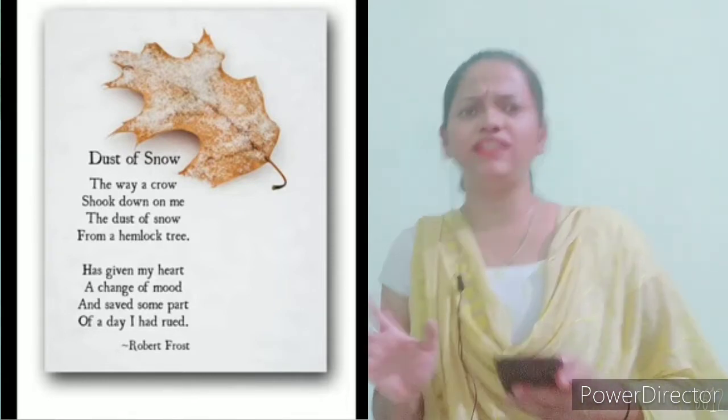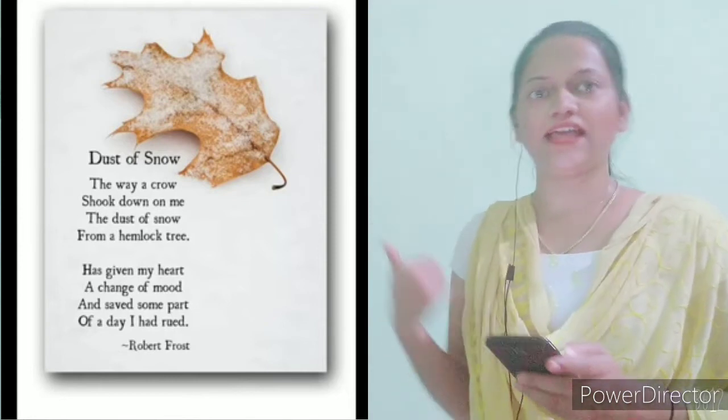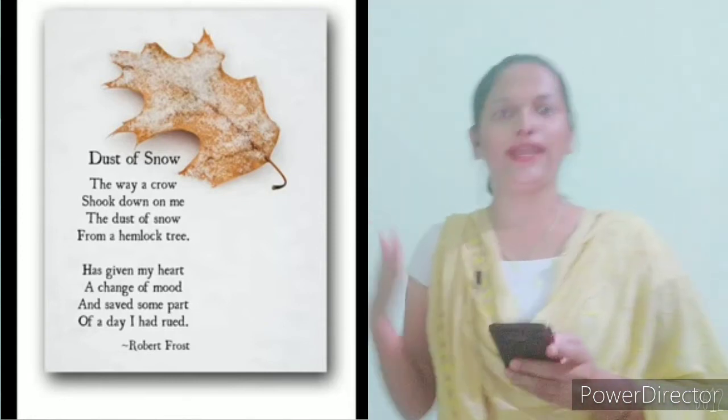So the poem is very small, it's just two stanzas as you are able to see. Let's go line by line. So what does the first stanza tell us? I read it again for you. The way a crow shook down on me the dust of snow from a hemlock tree. In this first stanza, we are able to understand two things. The first thing is a crow, and the second thing is a hemlock tree. As you are all aware of the crow, but maybe you are not aware of the hemlock tree.